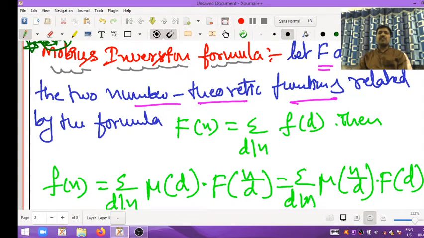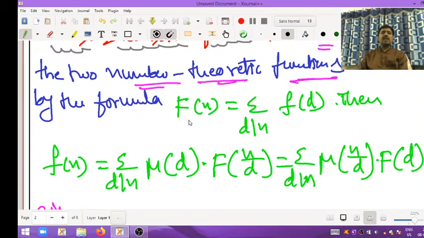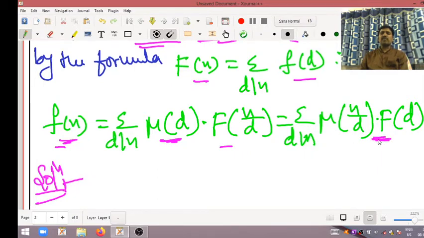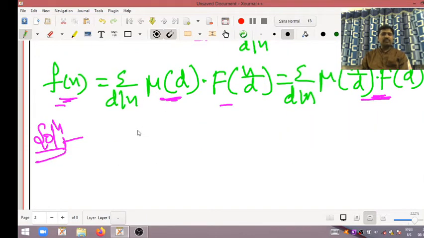Here capital F and small f are two number theoretic functions related by the formula capital F of n is equal to summation d divides n f of d. Then we want to show that small f of n is equal to summation d divides n Mobius of d into capital F of n divided by d, or summation d divides n Mobius of n by d into capital F of d, my dear students. I hope you all are clear on this question. I want to go to the proof part.